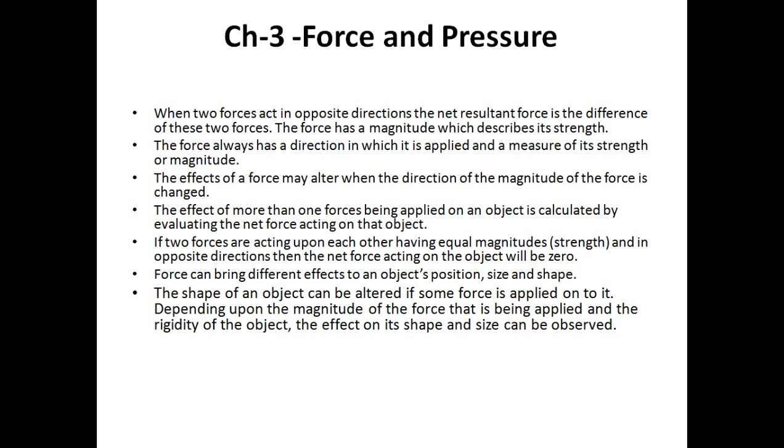Zero. Suppose there are two forces acting on the body and they are in opposing directions, but the magnitude or the strength of both forces is equal, then in that case net force will be zero because the difference of force is zero. That's why the net force will be zero.